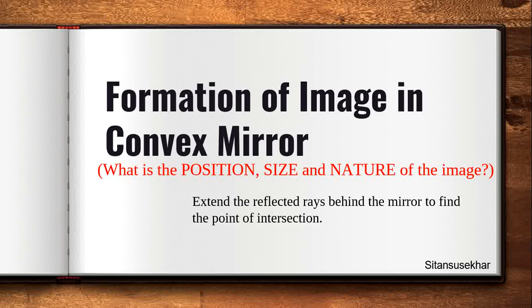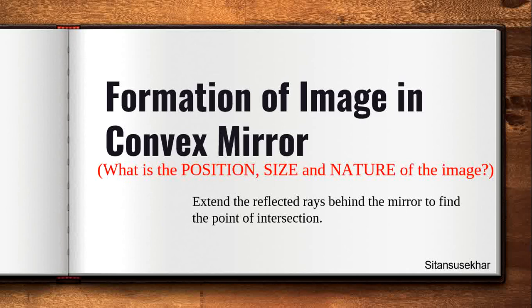It's what will be the reflected rays when an incident ray is given. So we discussed the path of the reflected ray for different incident rays. In the third lecture we discussed the formation of image in concave mirror. And let me remind you, the formation of image is nothing but the intersection of reflected rays. So in this lecture we will discuss the formation of image in convex mirror.